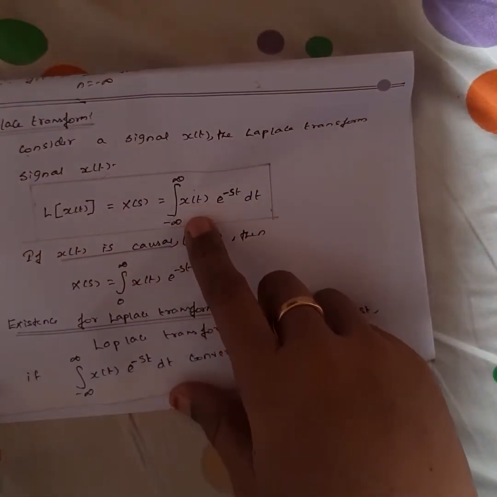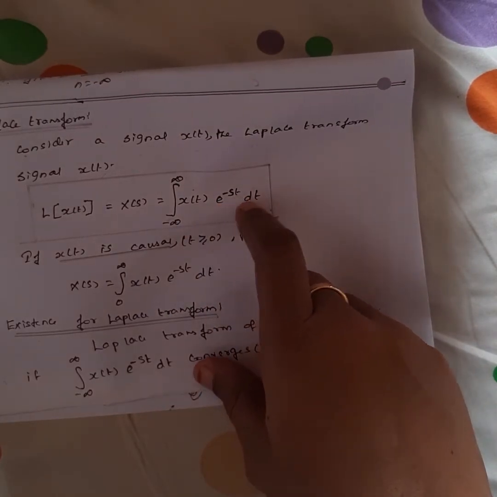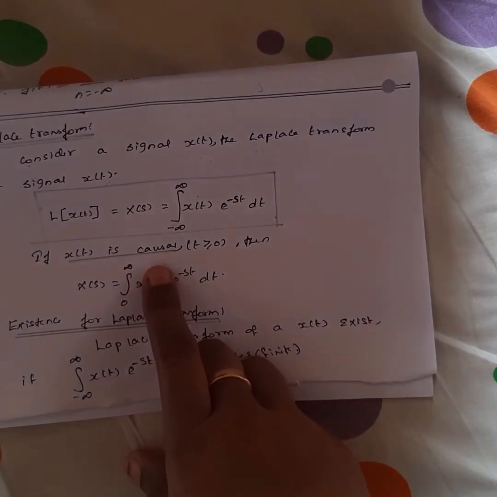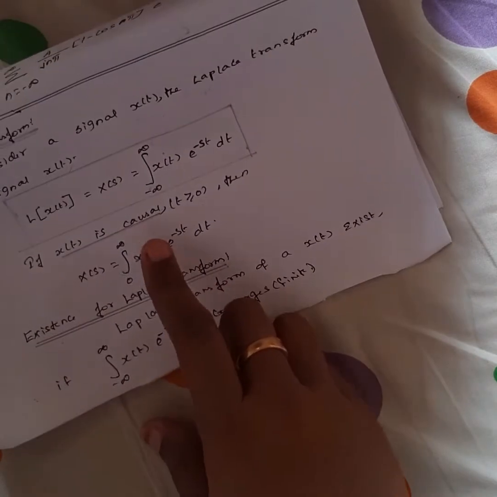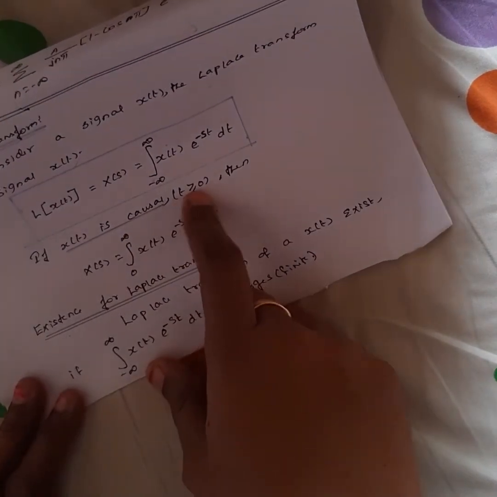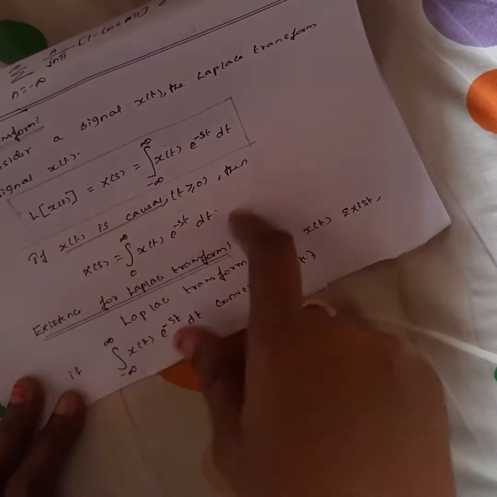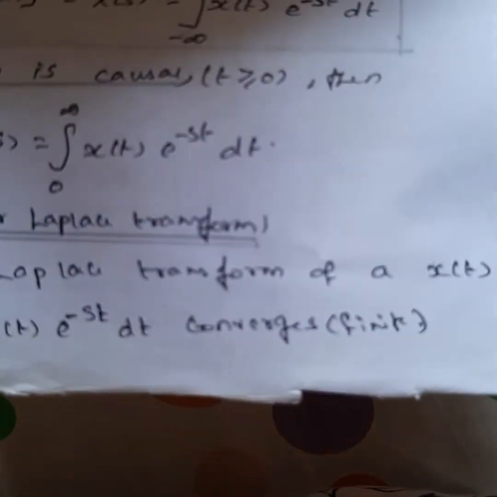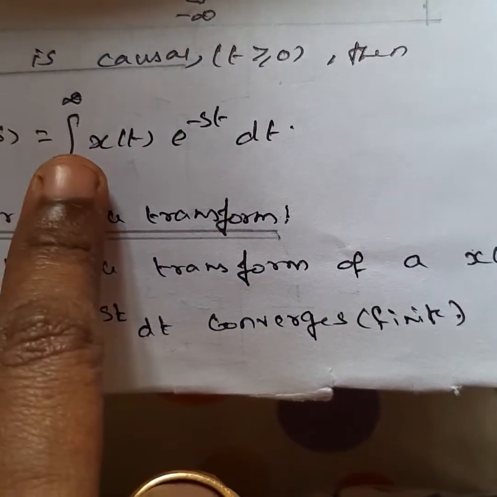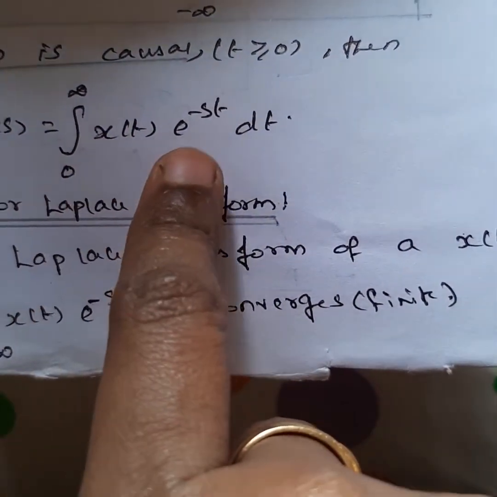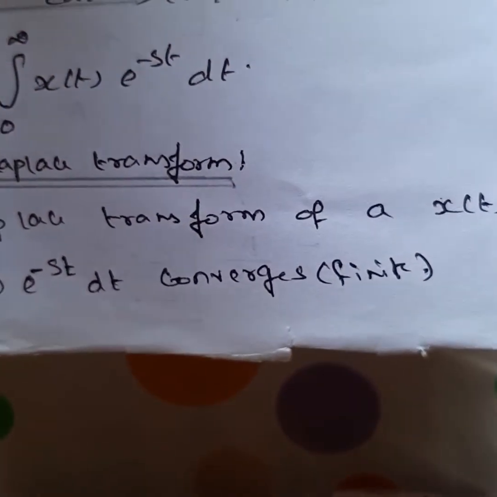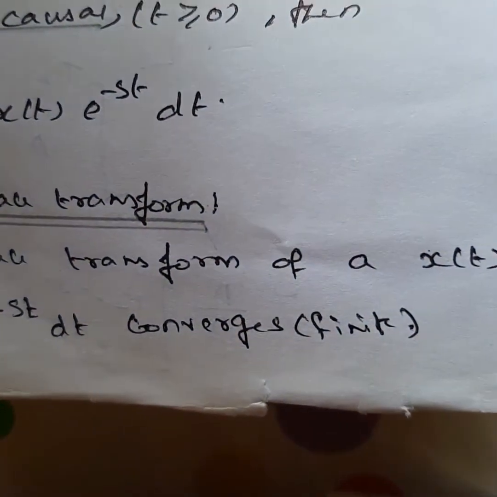Integral minus infinity to infinity x of t e power minus st dt. Now if it is a causal signal, what do we mean by causal signal? It means it is a right sided signal. If x of t is a causal signal, that is when t is greater than or equal to 0, then it has only positive values. So the limits change from minus infinity to infinity to 0 to infinity. The formula becomes x of s equals integral 0 to infinity x of t e power minus st dt. Now the existence of the Laplace transform can be explained by the region of convergence.